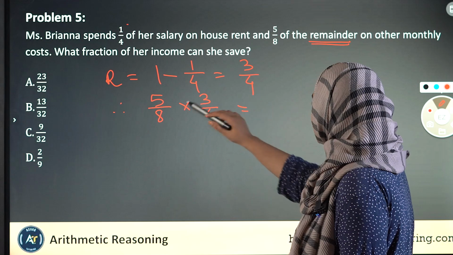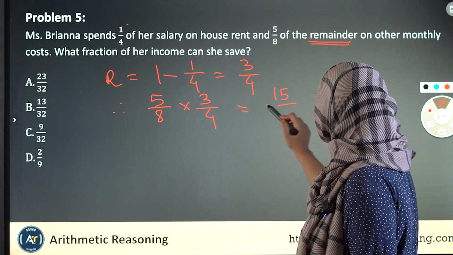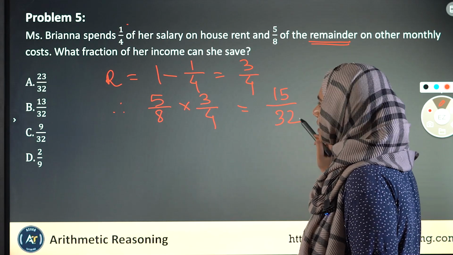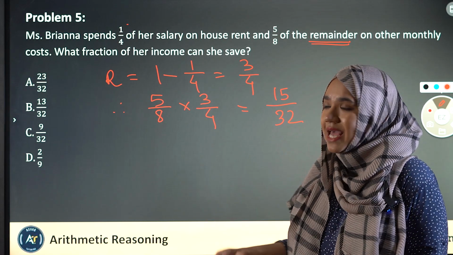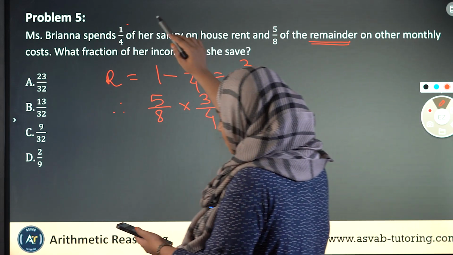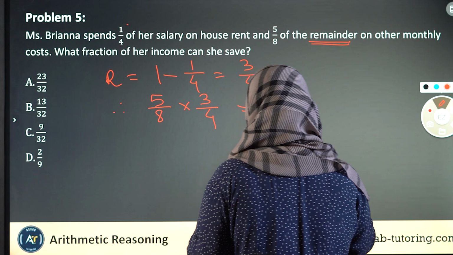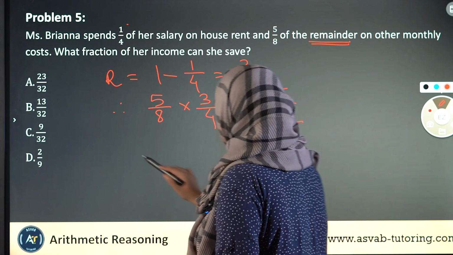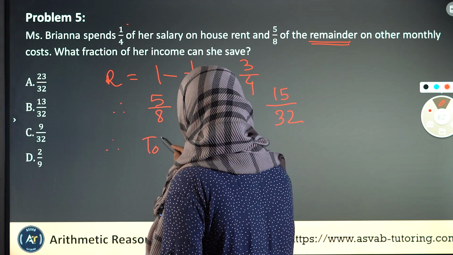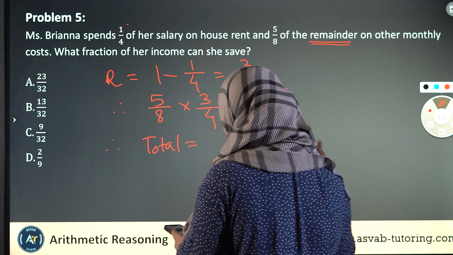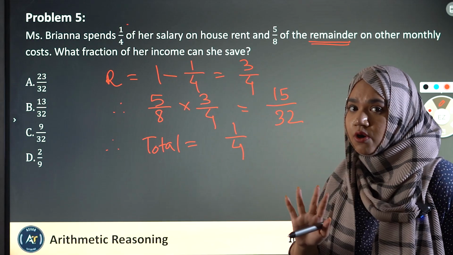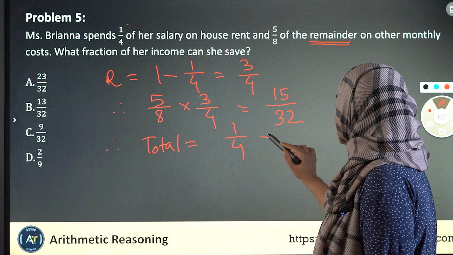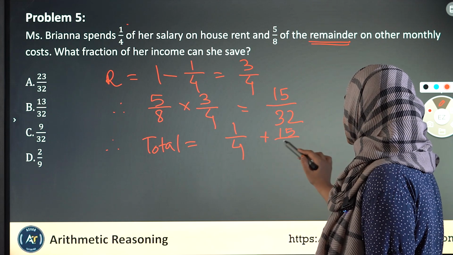If you do that, that's just plain simple. 5 times 3 is 15, and 8 times 4 is 32. Now, the question says, what fraction of her income can she save? Because she's spending 1/4 of her salary here and 15 over 32 here, let's now add up the total. What's the total cost? The total is the 1/4 of the salary that she already spent, and additionally the 15 over 32.